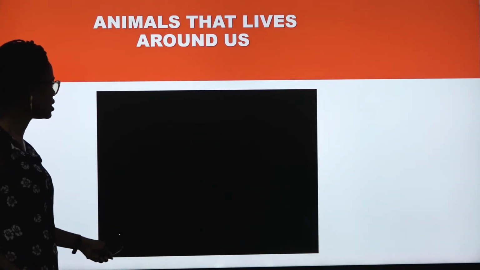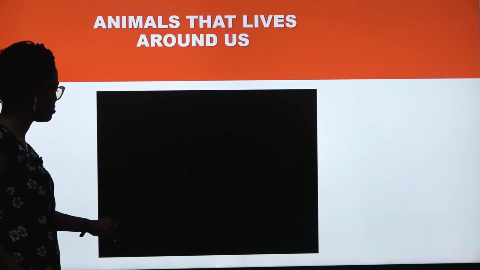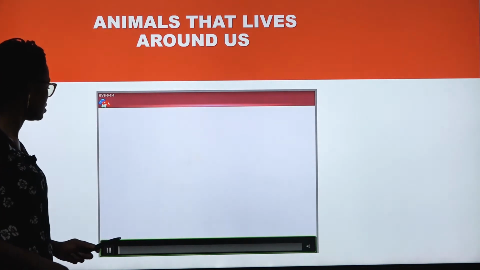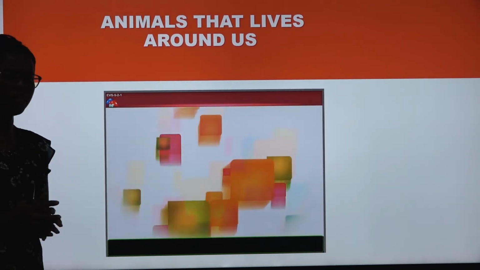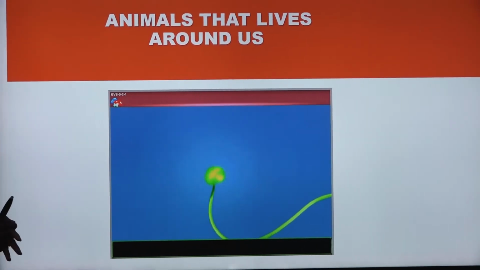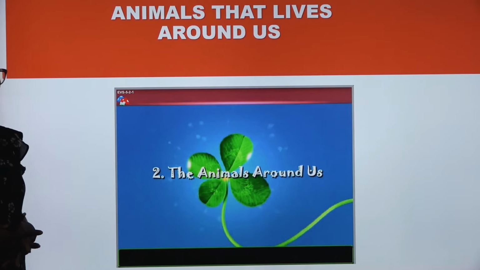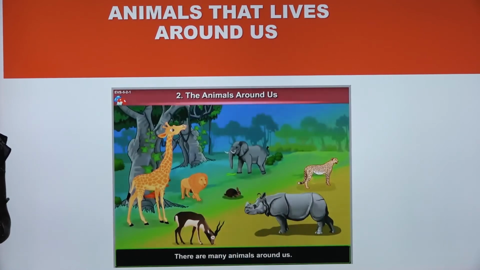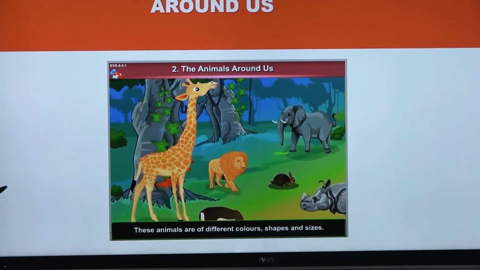Now, there are animals that live around us. We've mentioned many. Can you remember any animal that lives around you? There are some you've not mentioned. Let's look at these animals that live around you. Yes. Look, these animals that live around you. Are you thinking of them already? Animals that live around us. Can you think of some found in the soil? What animal can you find in the soil? You can find earthworm.